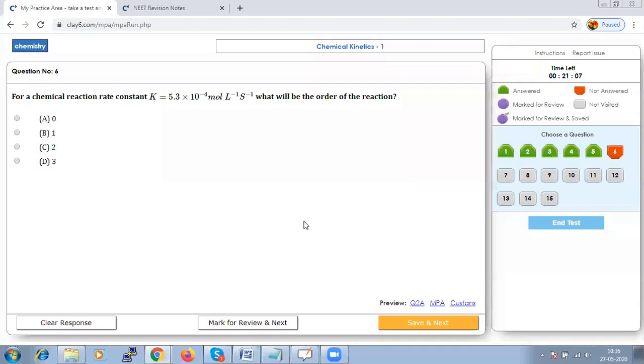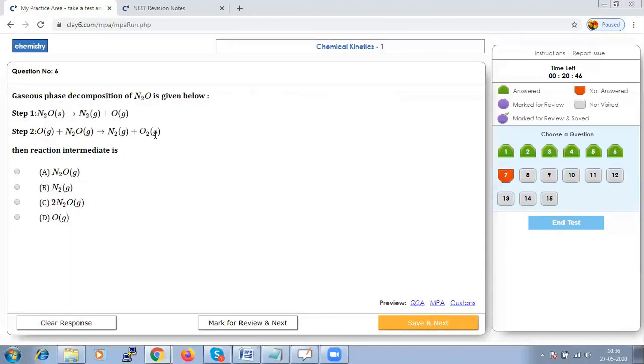So if the concentration is being measured in units of moles per liter, then for a zero order reaction, the rate coefficient unit. So based on the value of your unit, you can decide the order of the reaction. So which are the same units, that is actually the rate coefficient. Hence you can say that it should be a zero order reaction. Let us save that and go to